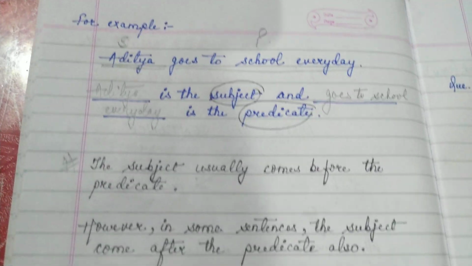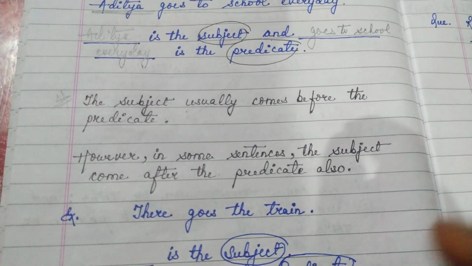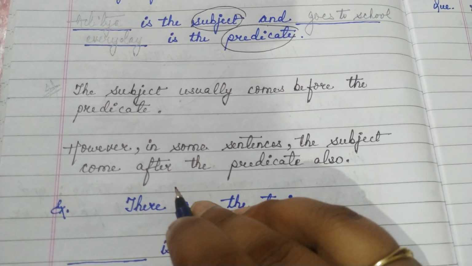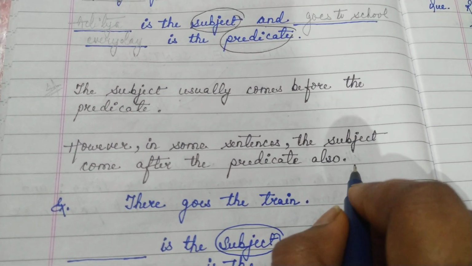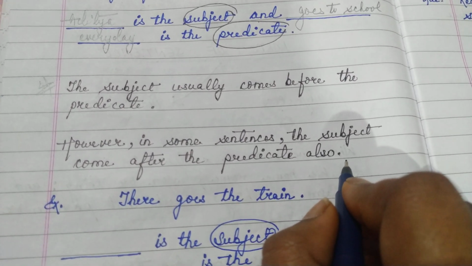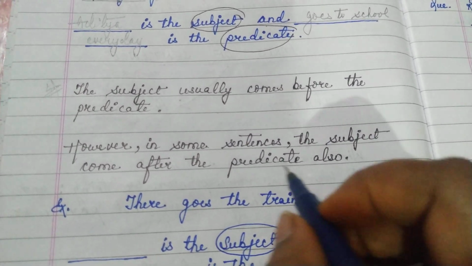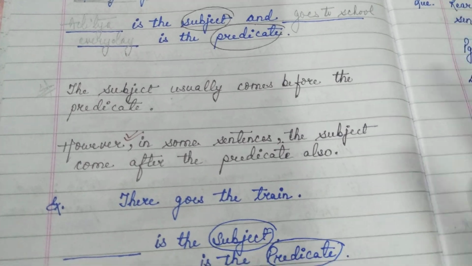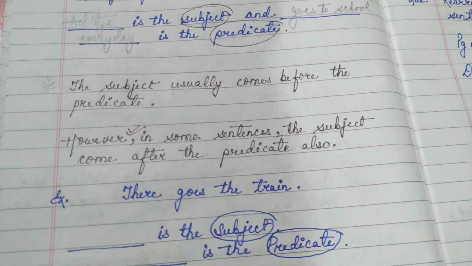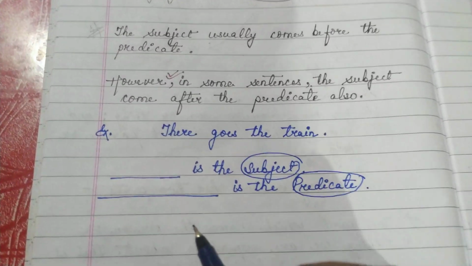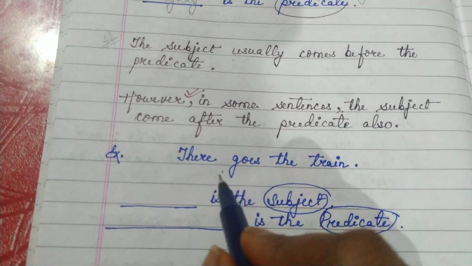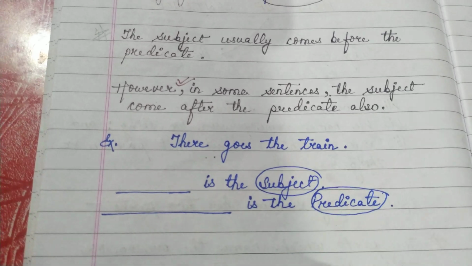But sometimes in some sentences the subject comes after the predicate. Example: there goes the train.